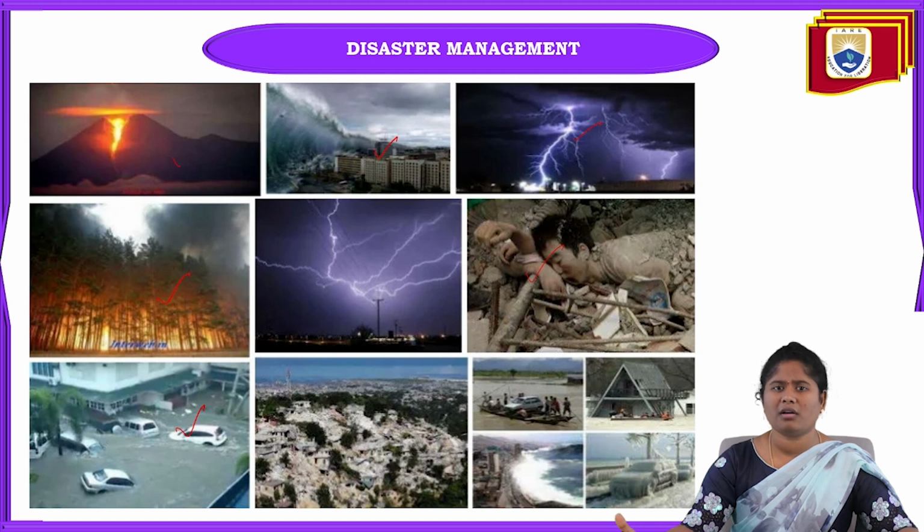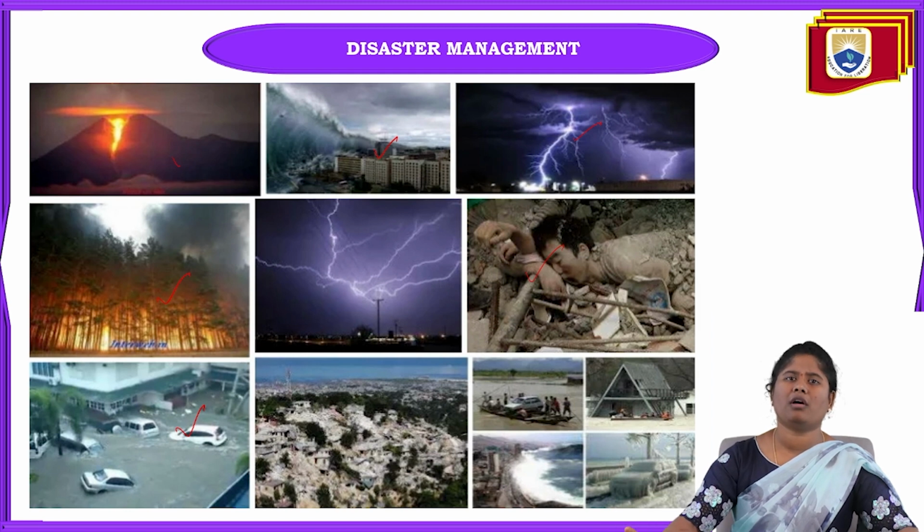Then we cannot save human life, because within minutes or an hour we cannot move the people from one place to another. So we cannot eradicate natural disasters. We have to be very cautious, and preparedness should be conducted among humans. Then only they can save their lives from natural disasters.